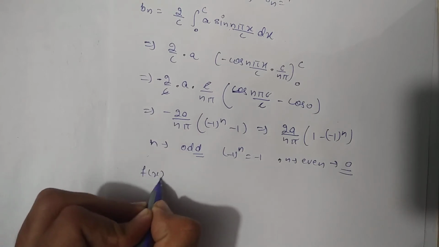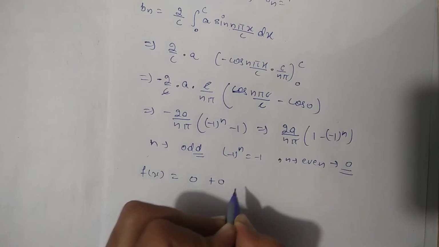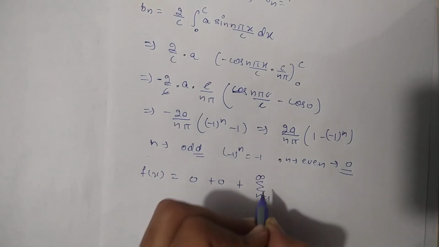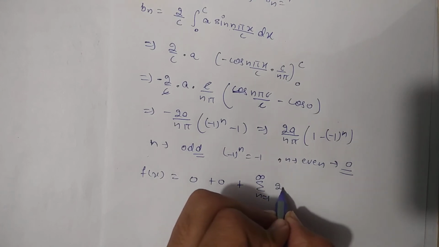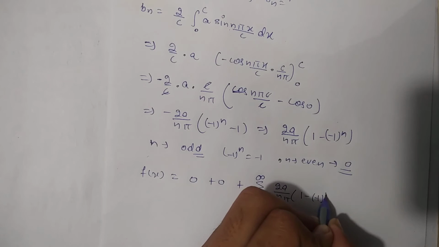f of x will be equal to a naught by 2, that will be 0, plus 0 for the an term, plus summation n from 1 to infinity bn sin n pi x by c. Bn's value is 2a by n pi into 1 minus minus 1 power n.